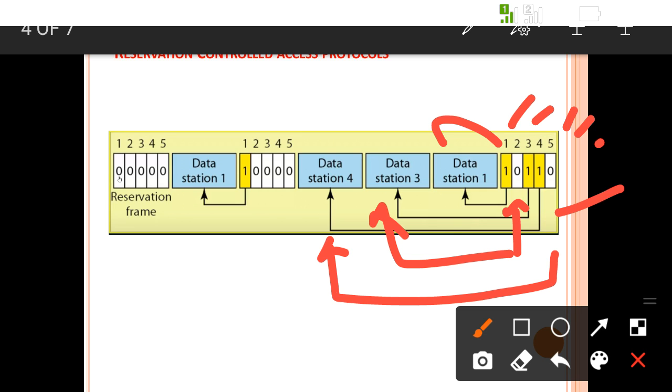When this slot is booked, only then can the data be transferred. The same situation will happen with the next time slot. Here again there are 5 stations.